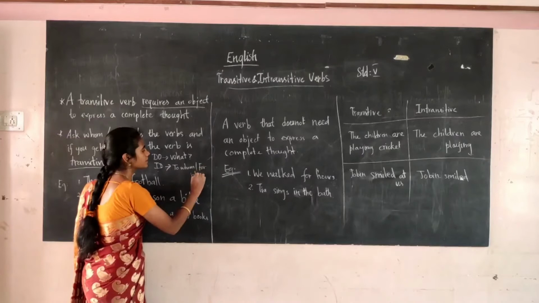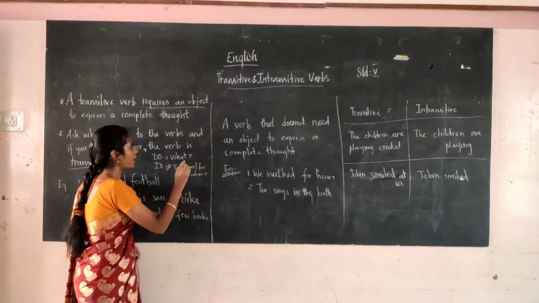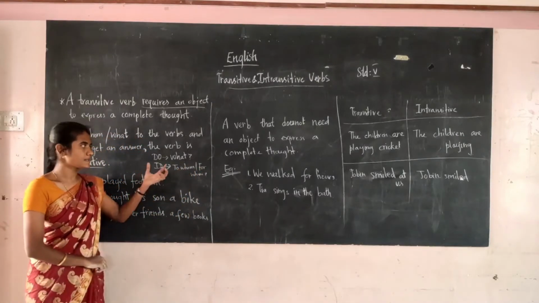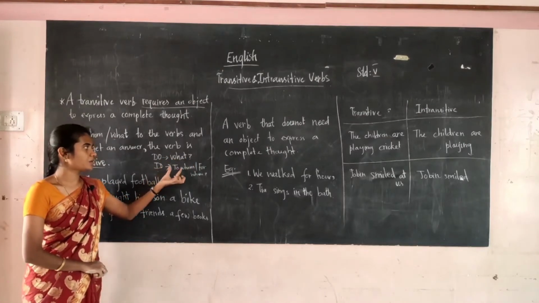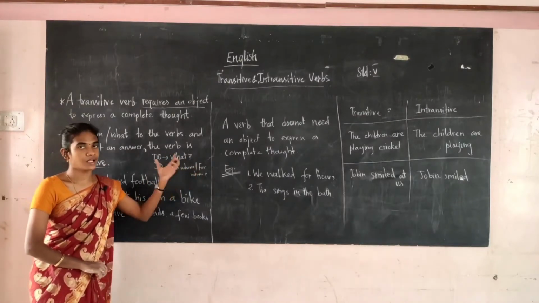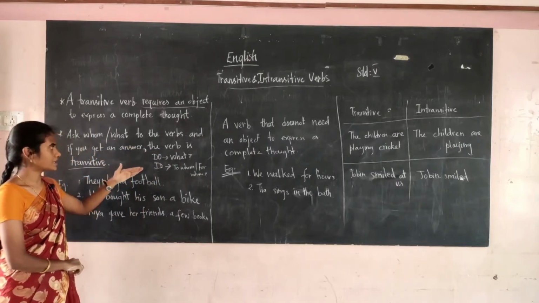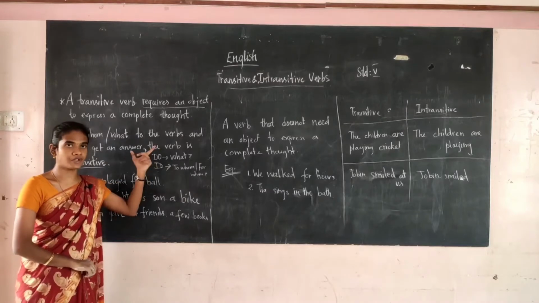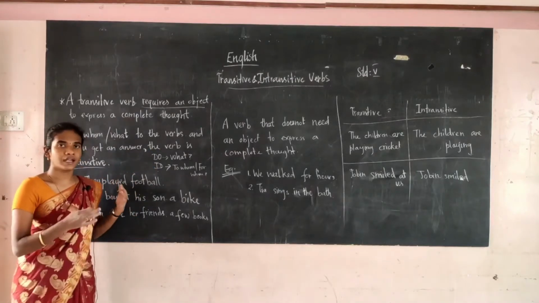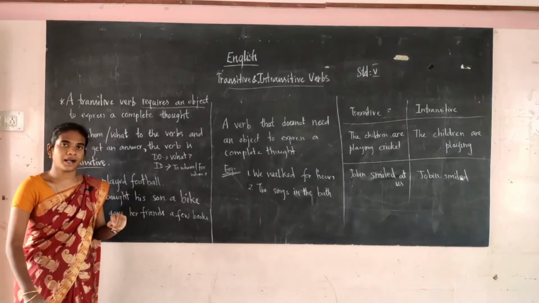To find the direct object, it answers the question what, and the indirect object answers to whom or for whom. So you have to ask the questions whom or what to the verbs. If you get an answer, that verb is known as a transitive verb.